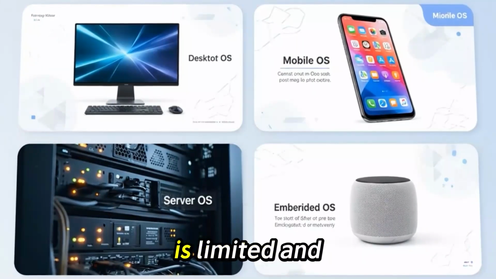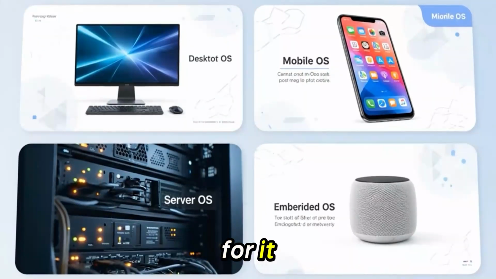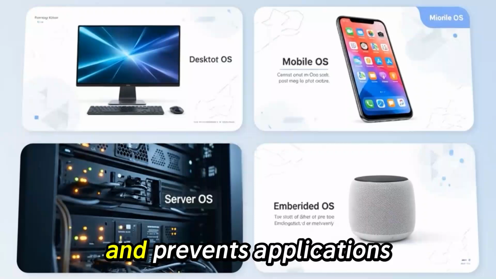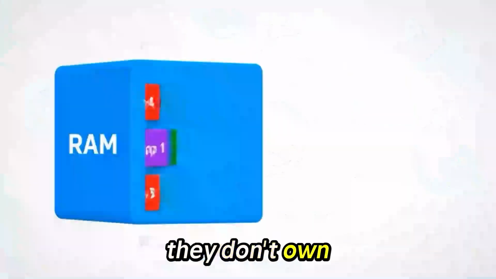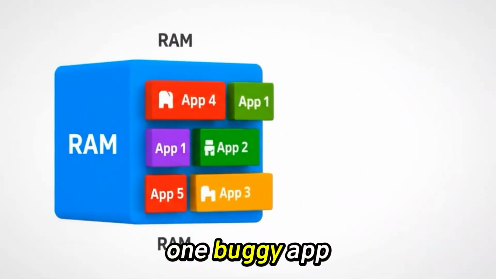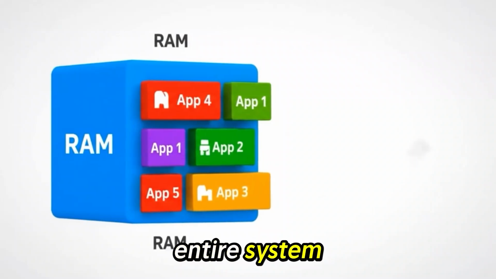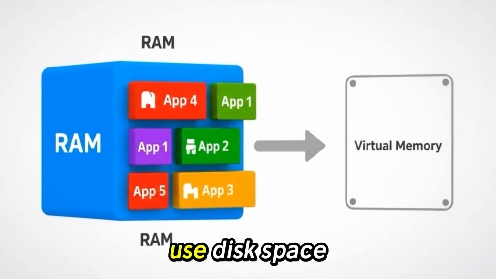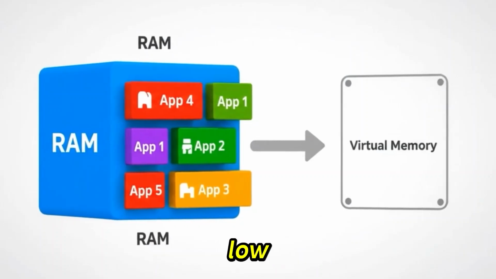Another critical role is memory management. Your computer's RAM is limited, and multiple programs compete for it. The operating system decides how much memory each program gets and prevents applications from accessing memory they don't own. Without this protection, one buggy app could crash your entire system. Modern operating systems also use virtual memory, allowing programs to use disk space as extra memory when RAM runs low.